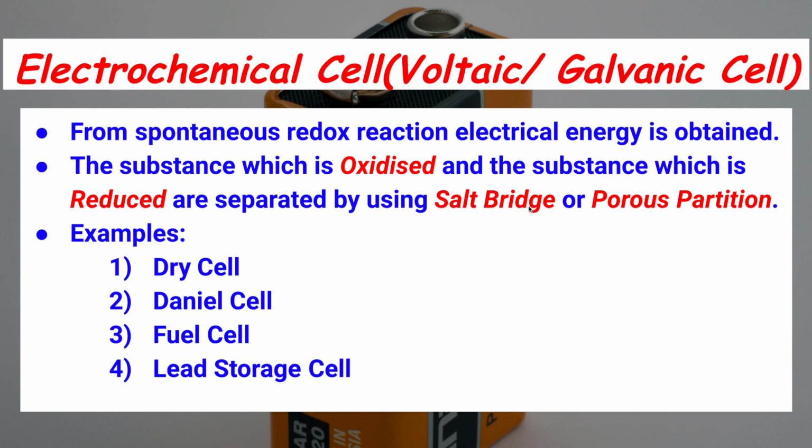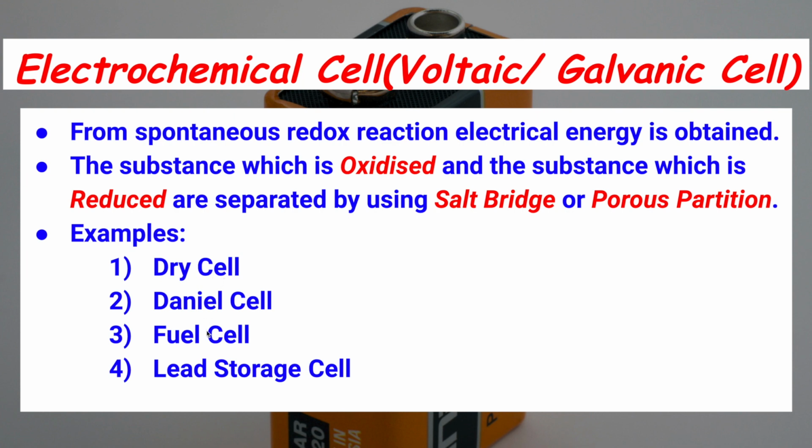We have studied the example of an electrochemical cell. This cell is also called a voltaic cell or galvanic cell. The example is the Daniell cell. We studied this example in 11th standard. Other examples are the dry cell. These cells are used in calculators and mobile batteries.